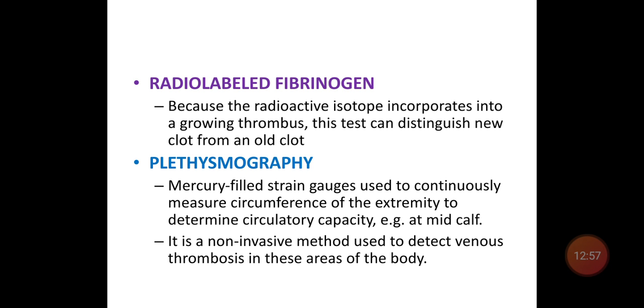Plethysmography is a technique in which mercury-filled strain gauges are used to continuously measure the circumference of extremities to determine circulatory capacity, usually at the mid calf area. This is a non-invasive method used to detect venous thrombosis, particularly in the lower limb or mid calf area.